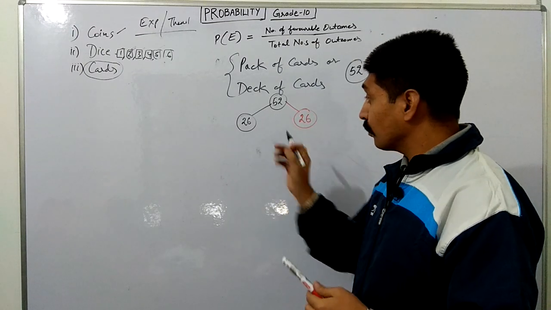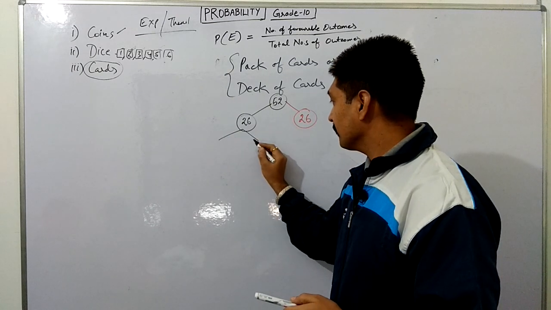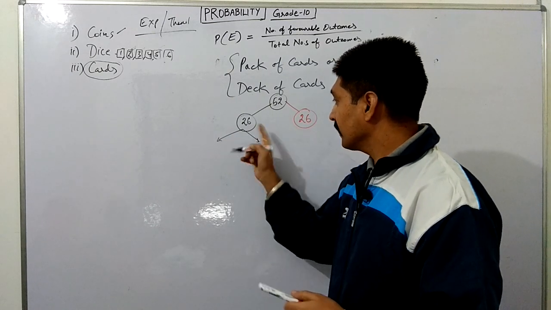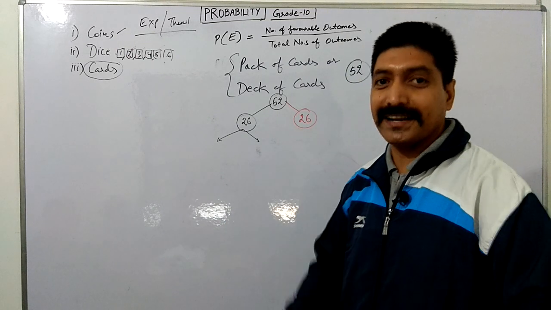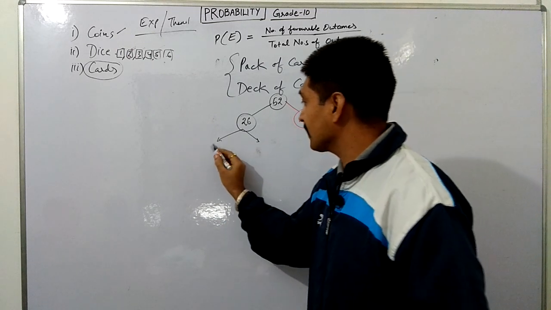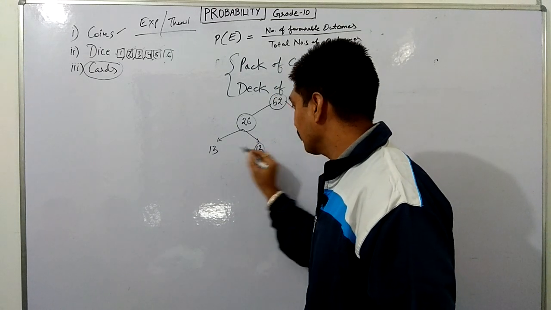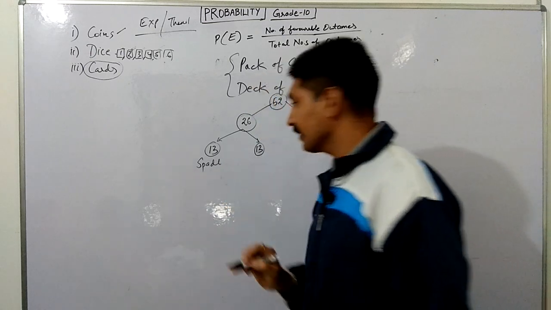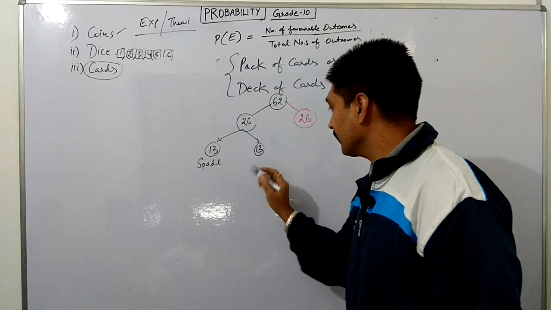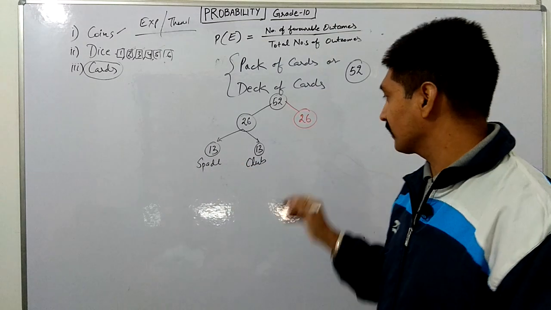Now the word is used for these cards. They are in 2 suits. Suits means a kind of dress. One is called spade, 13 cards, half. 13 club, 13 spade. Okay, 13 spade and 13 card club. I will show you the cards also.